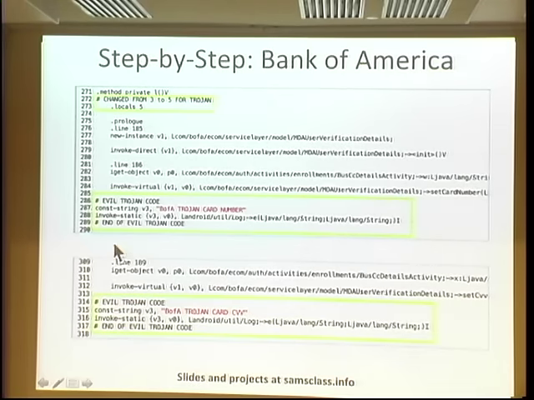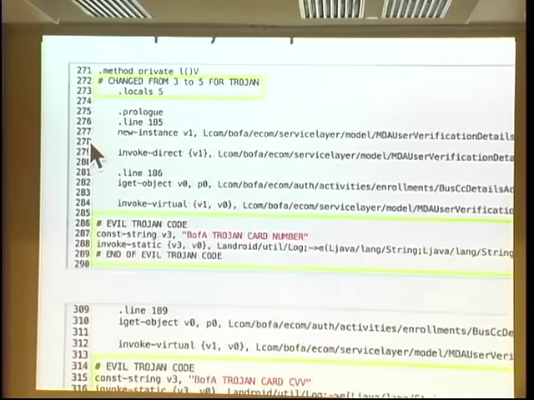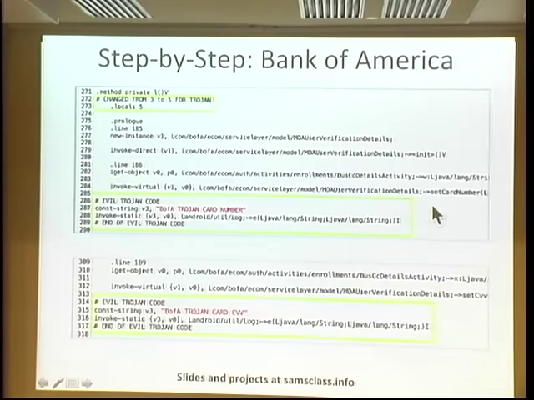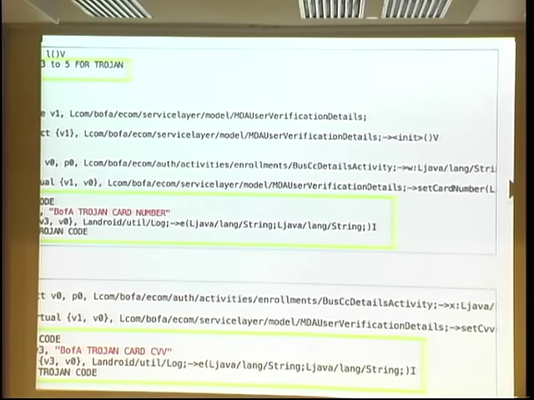So when you look at the code, this is what it looks like. Now this is the glorious obfuscator. The function is now named L instead of whatever its original name was, but the string is still called B of A. Oh, that's the one I put in, pardon me. But this here is still called set card number. That's how I found it.